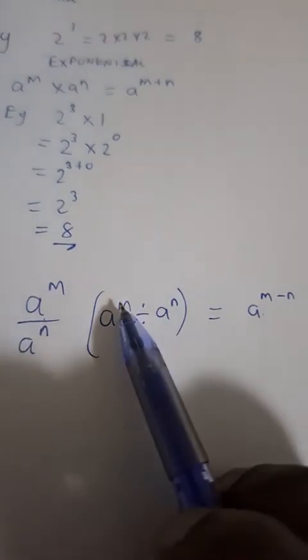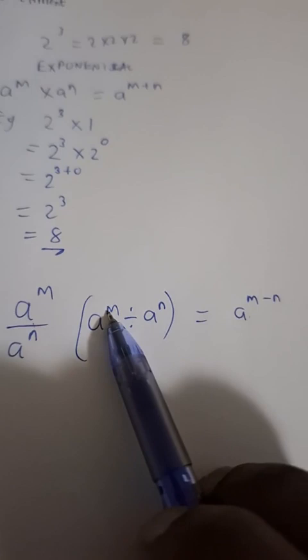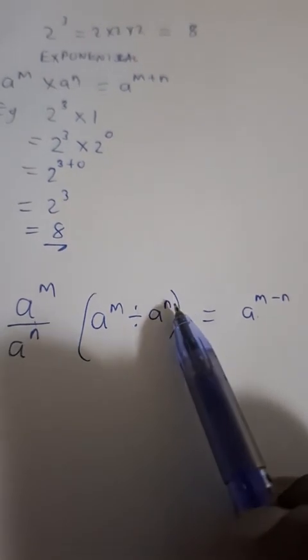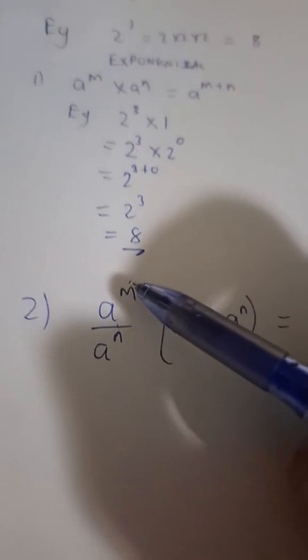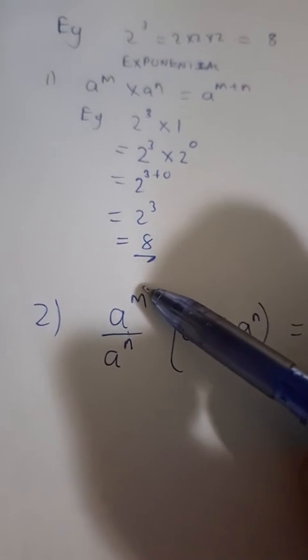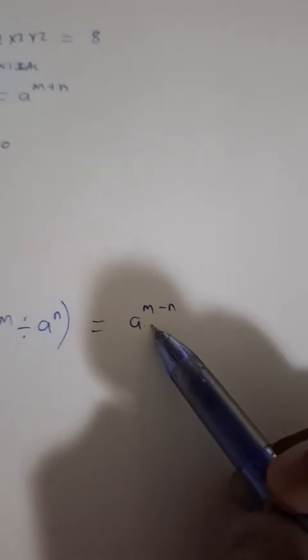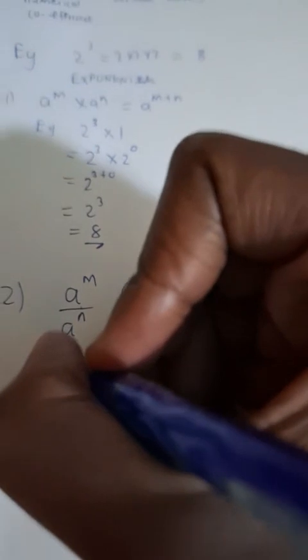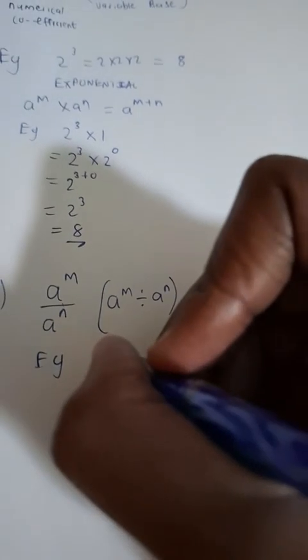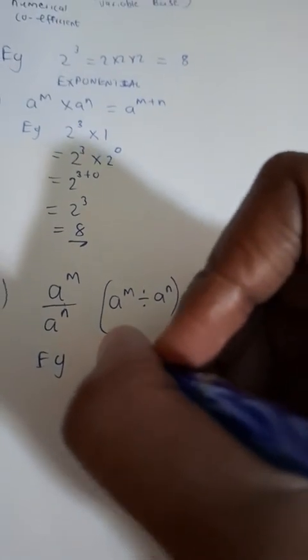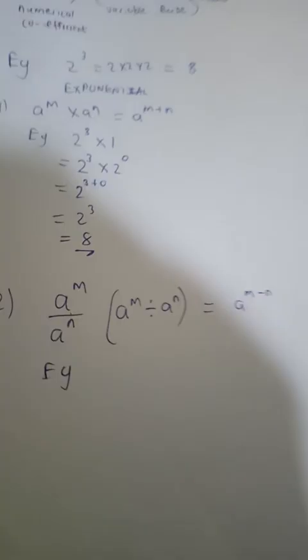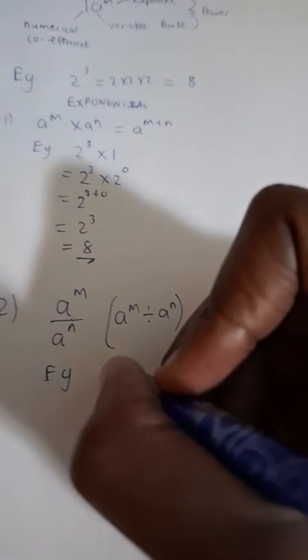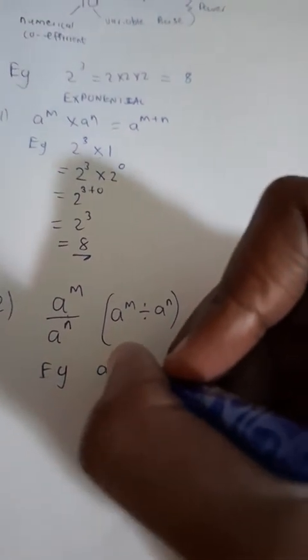So the left hand side minus the right hand side. If we are dividing like this, the top minus the bottom. So it's a to the power m minus n. Okay, this is grade 9, guys, because someone asked a specific question about exponents, and so I'm just explaining the laws so that they have a clear understanding first of the laws before they can actually venture into answering any question.